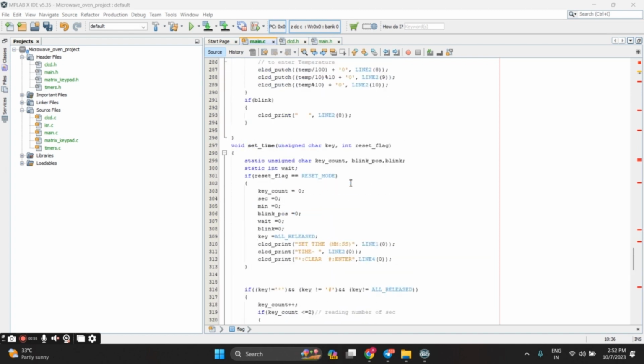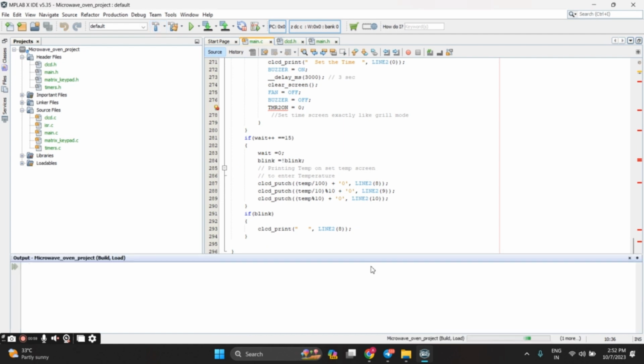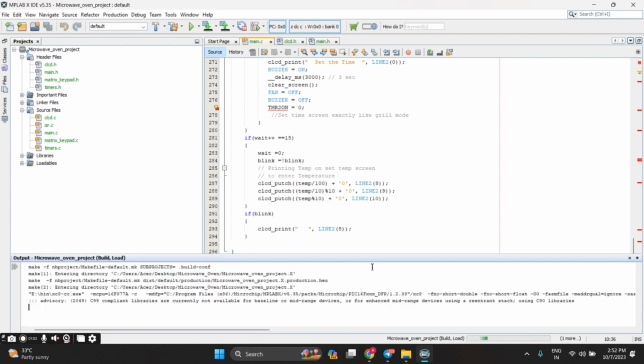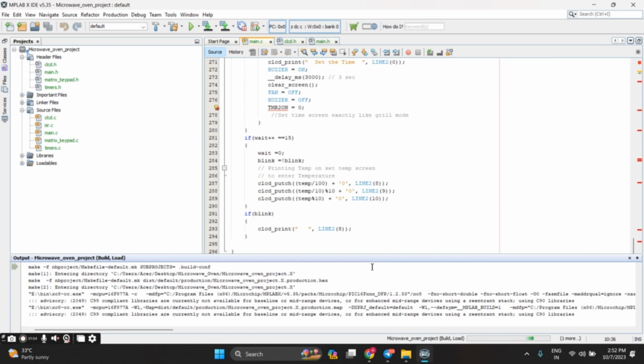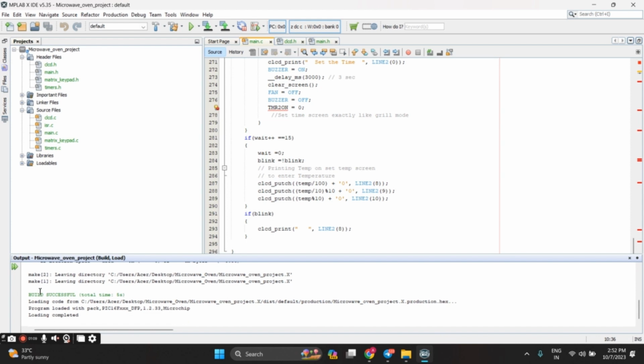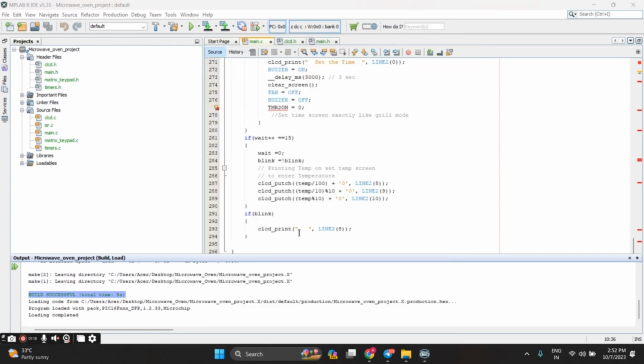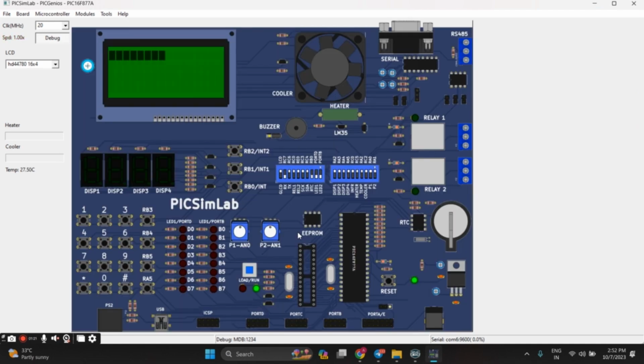Now let us build the project by using the build key. This shows the build is successful. Now let us load the hex file in PICSimLab. This is the working condition of the microwave oven, which is already preloaded.